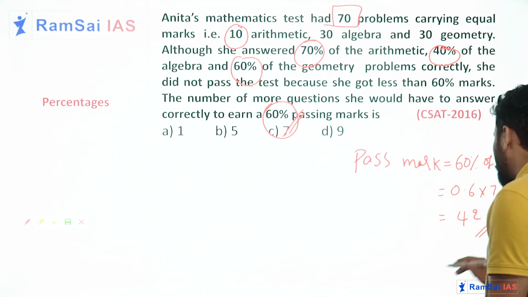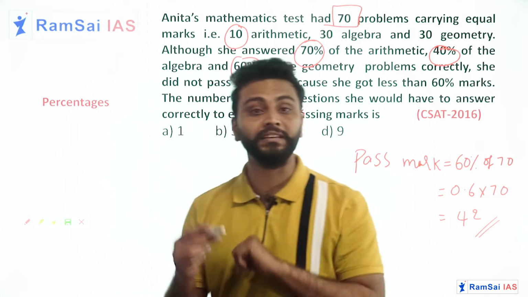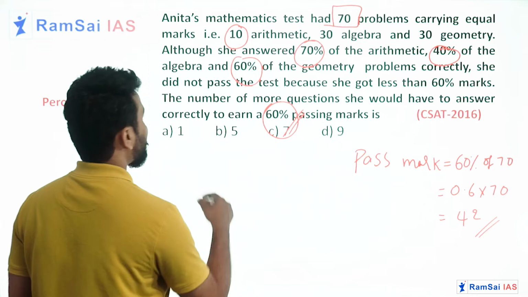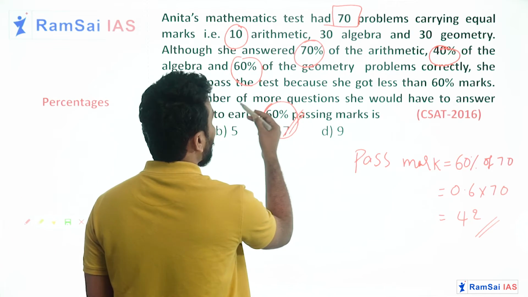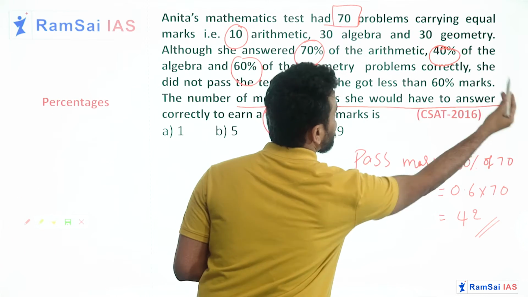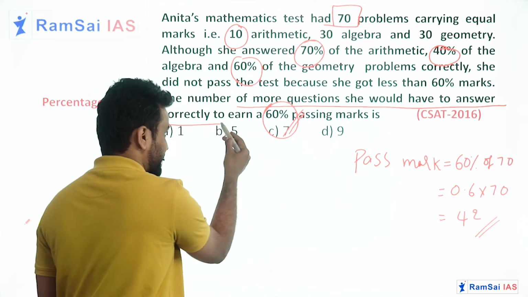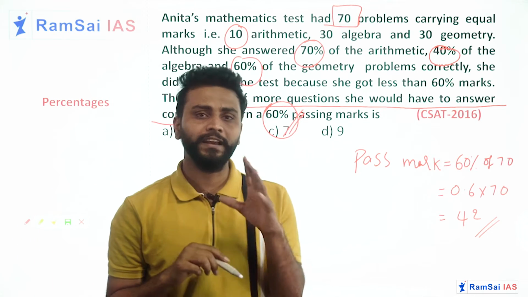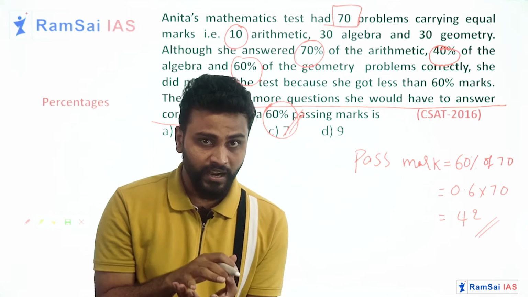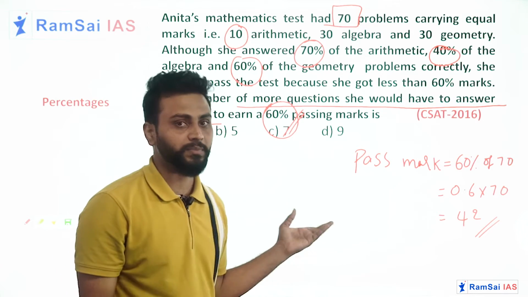42. So she should get a total of 42 marks. But here what we need to find out is how many more questions she should answer correctly. So I'll find how many marks she got so that I can find the shortage mark, right?